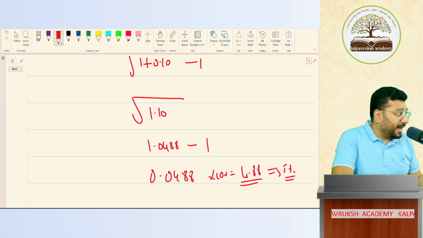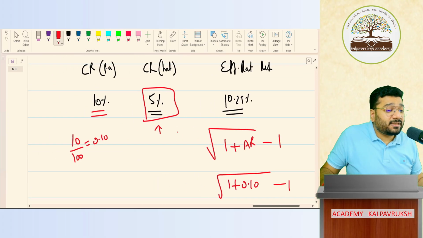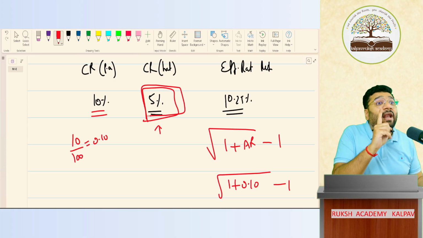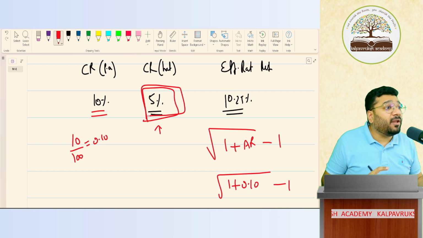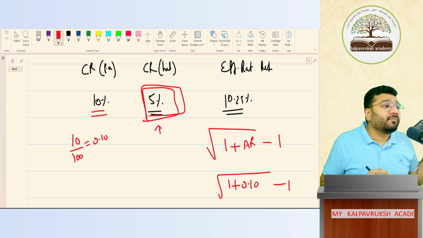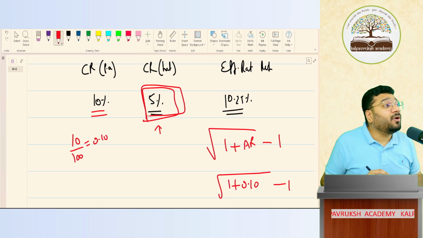So this 5% is which? Full year or per annum charging rate? No, this is charging rate only for 6 months. புரிஞ்சுதா? Using this formula, the interest rate what you derive is only for half year. You cannot apply this formula for any other method. If it is quarterly compounding, monthly compounding, அப்படினா அதுக்கெல்லாம் யூஸ் ஆகாது. This formula is applicable only for half yearly compounding.